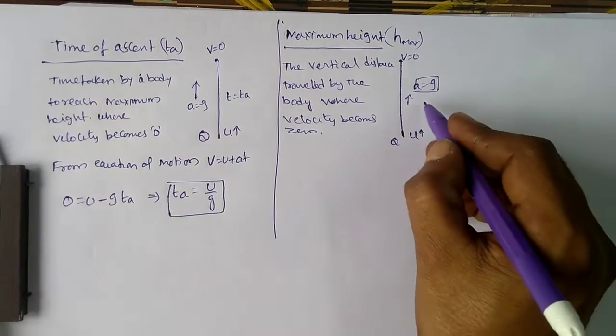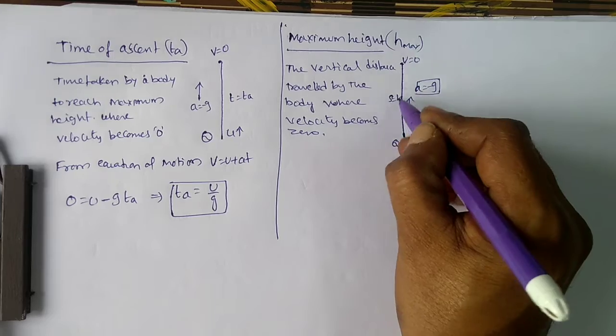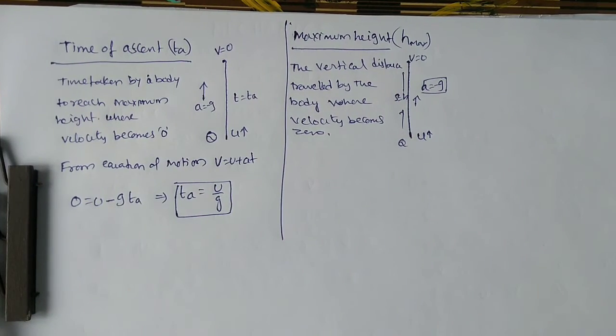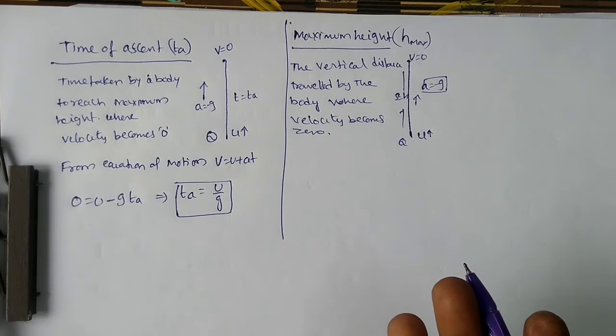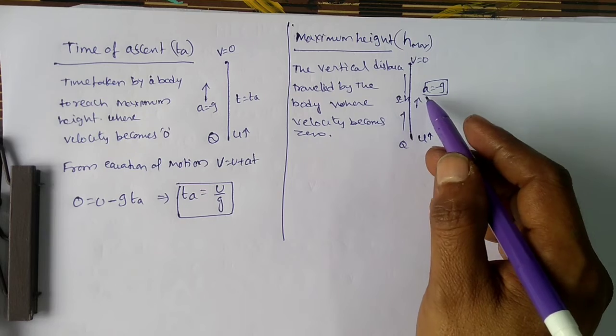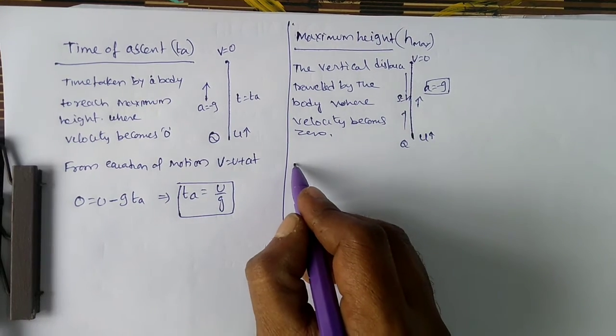Now height should be present. That means here s is equal to h. Height should be there. So which equation is to be used here? Here they don't mention the time. That means v is there, u is there, a is there, s is there. That means I can use this equation.